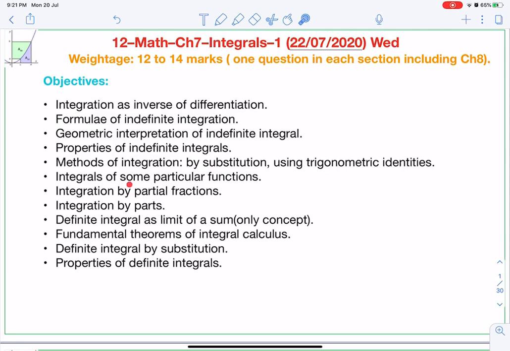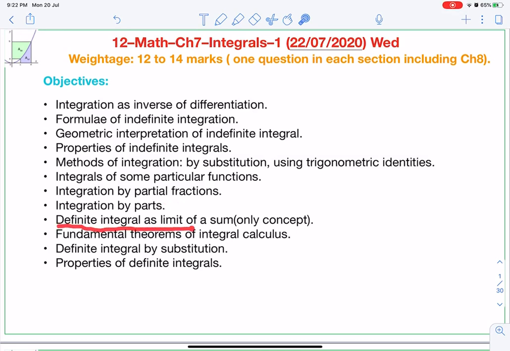Then integrals of some particular functions, special types of functions, you are going to see what those are. Then integration by partial fractions. Also you are going to see what this partial fraction is. Then integration by parts. Okay, so this also we will study in this chapter.